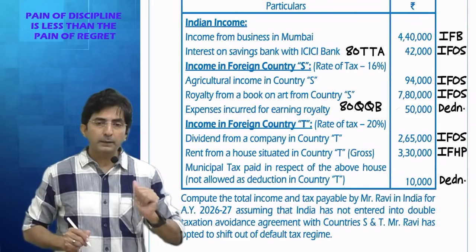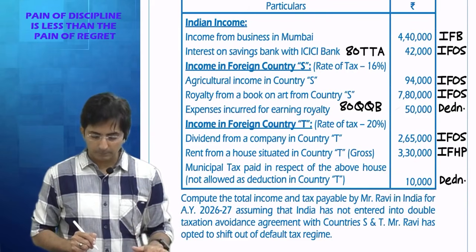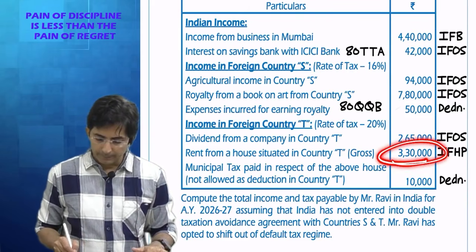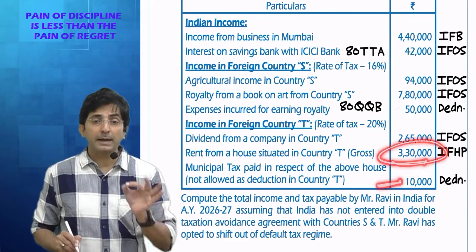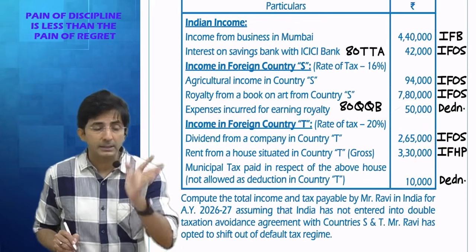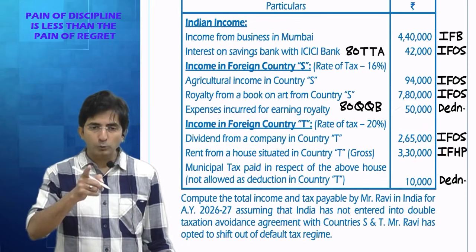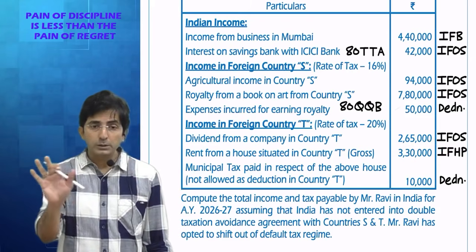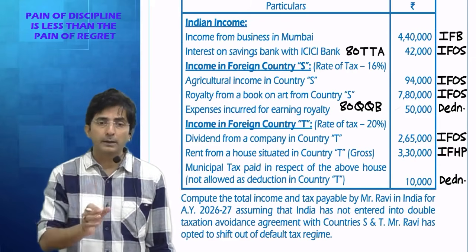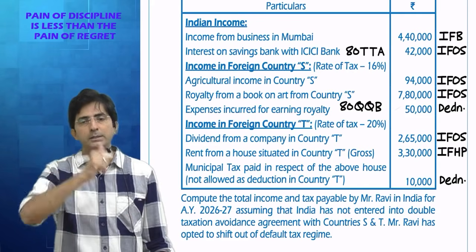Tell me what will be income from house property finally in our question. From rent, first you subtract municipal tax, then you subtract 30% standard deduction. See, income from house property has not been kept in the CA final syllabus. In the whole study material, house property income is not there, but they expect some basic knowledge.